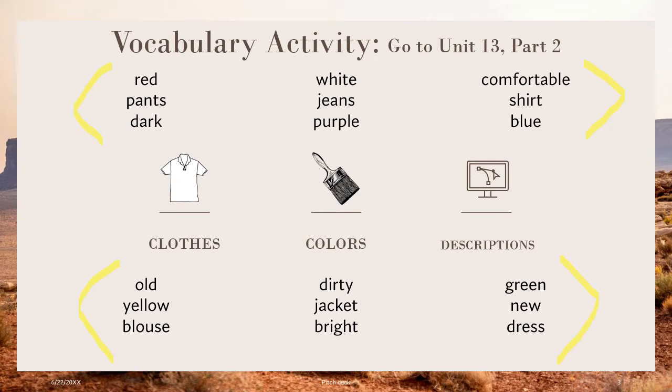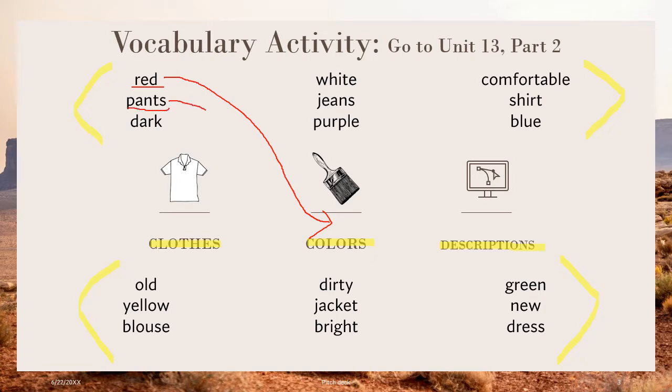Either the word belongs to the category of clothes, colors, or descriptions. So, what category does each word in these groups belong to? Okay, try to answer as we go through this activity. So, what is red? Clothes, colors, descriptions. Colors. Red is a color. How about pants?